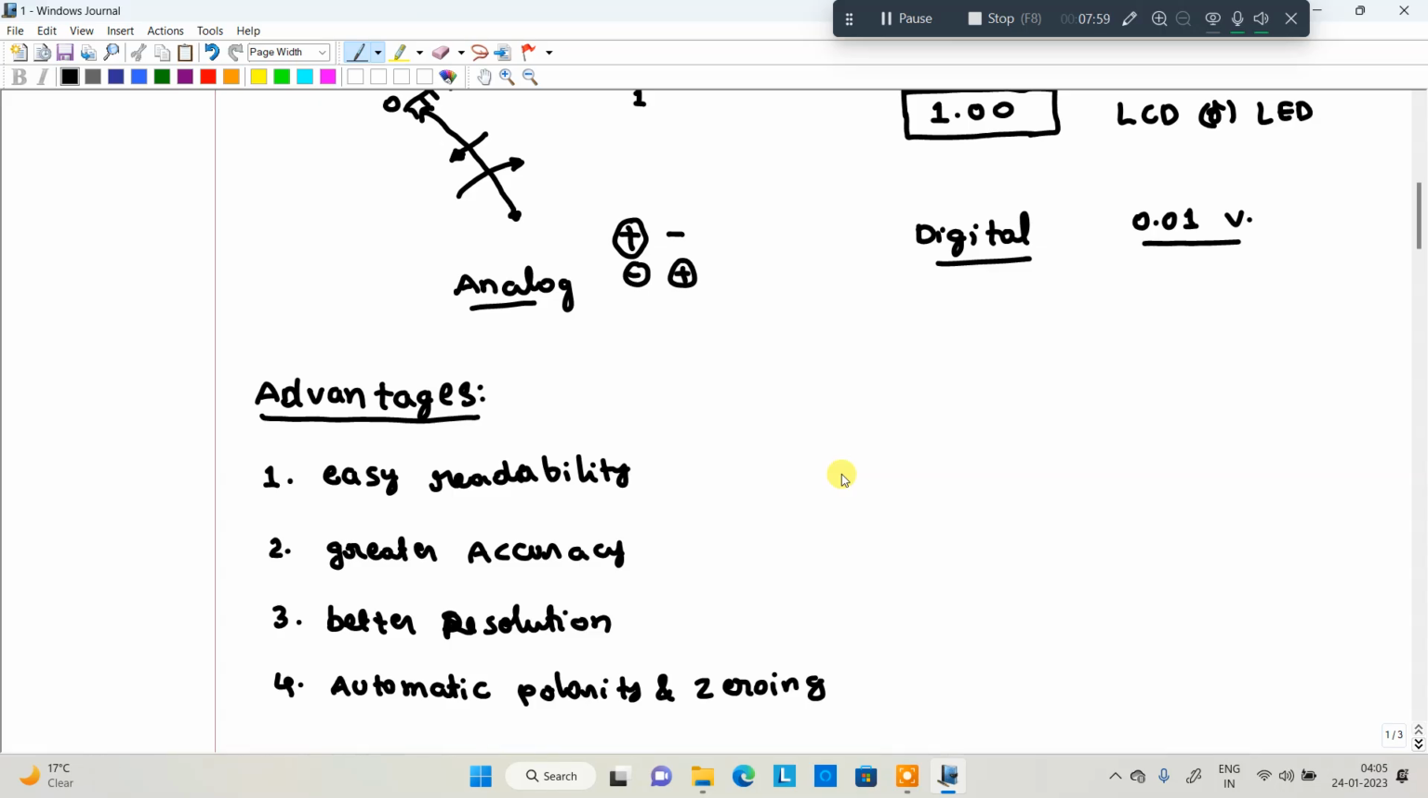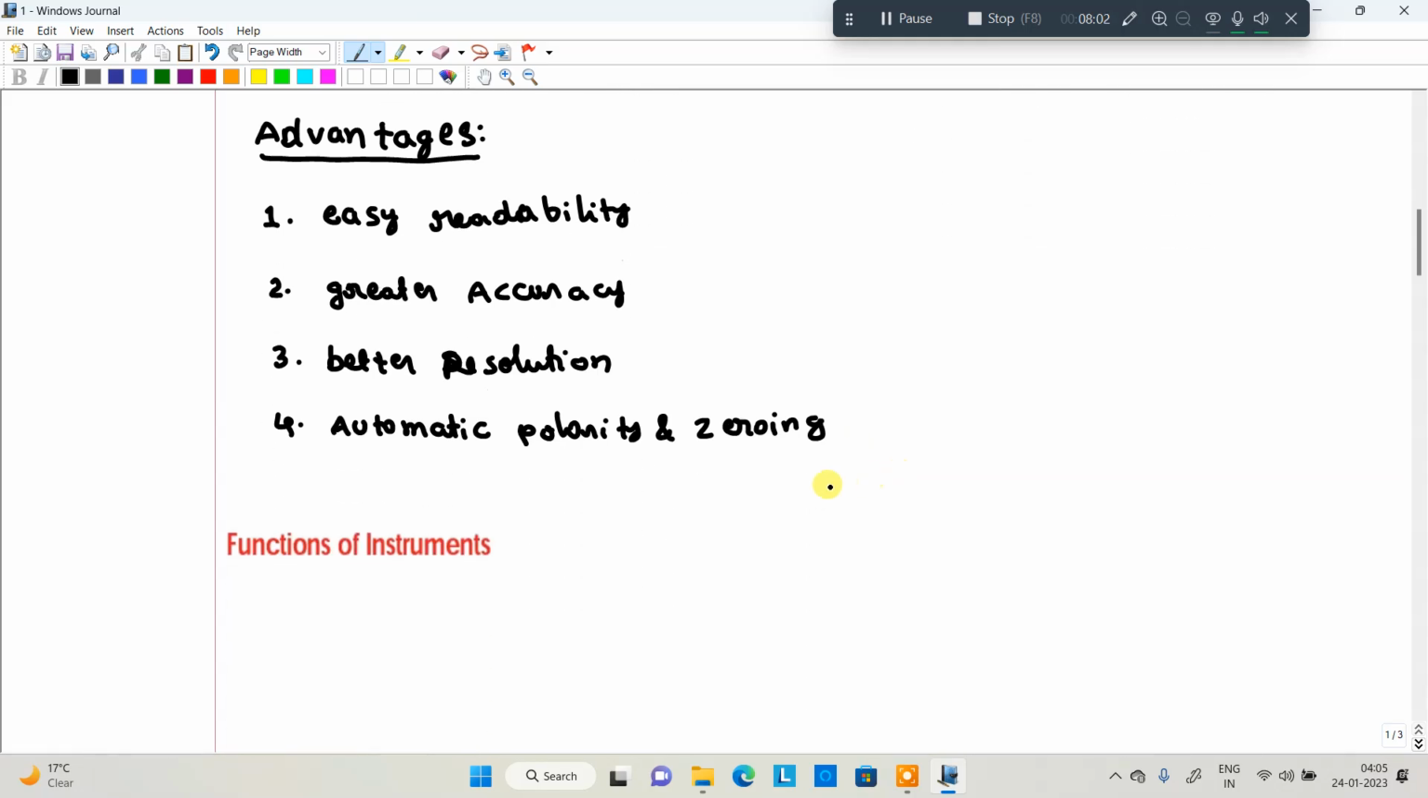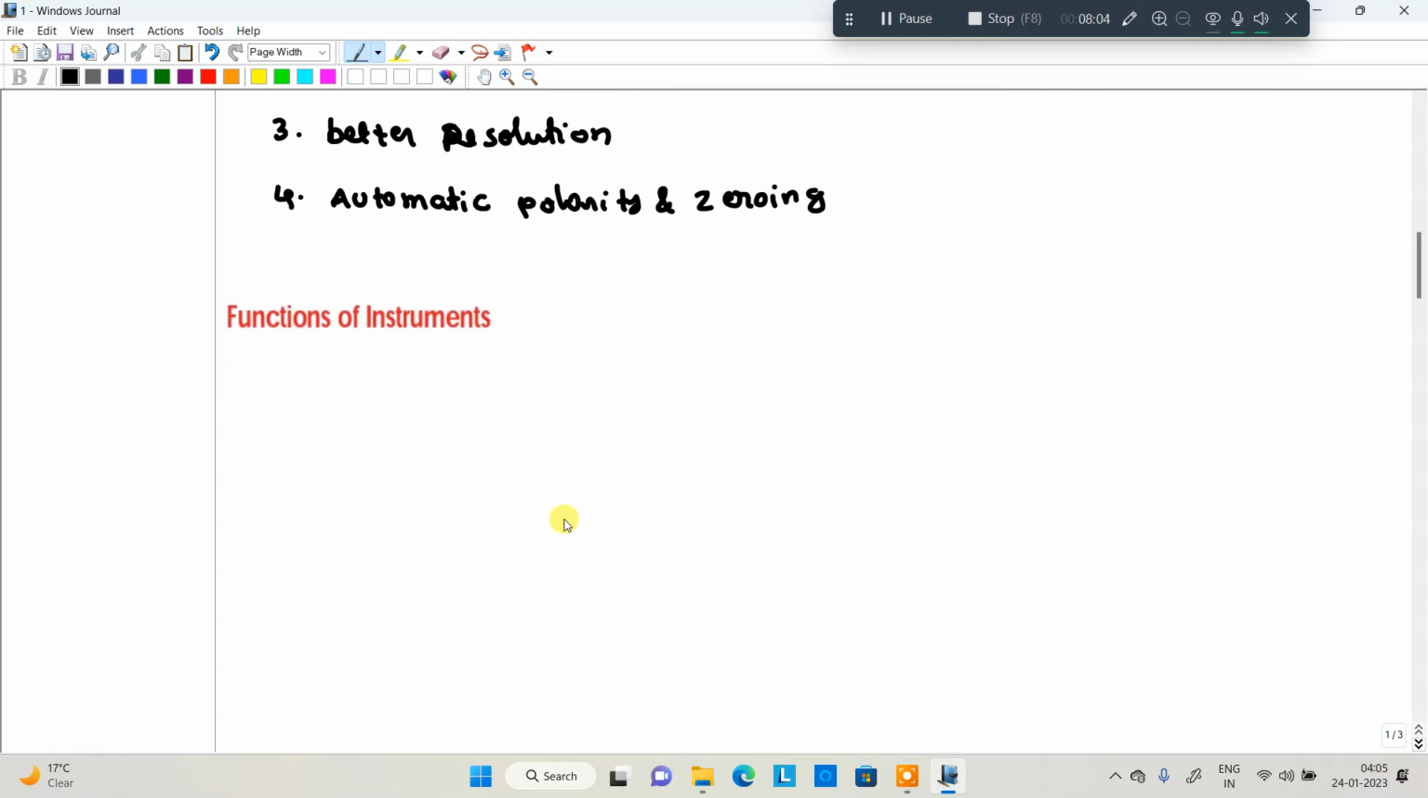Okay, next we are moving to the next topic. Next topic is the functions of instruments. What are the functions of electronic instruments? We will see. We have 3 different functions of an electronic instrument. The first function is indicating instruments. So we'll see what is meant by indicating instruments.